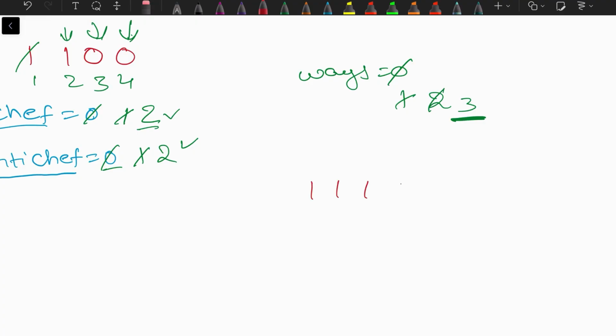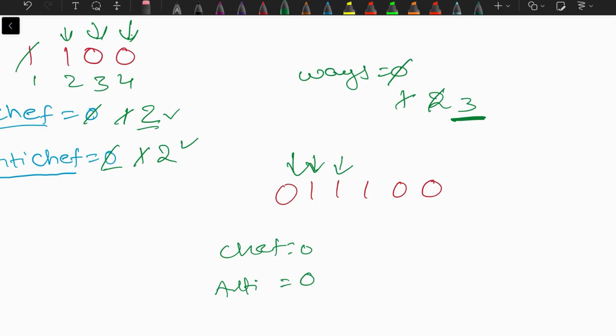So if there is a binary string like 111, 00, something like this, and there may be leading zeros also, we will start with chef count as 0, anti-chef count as 0, and we will iterate over the binary string. At any point, if the number of votes for chef is greater than the number of votes for anti-chef, then we can add to the count, saying that this is a possible way where chef could win.